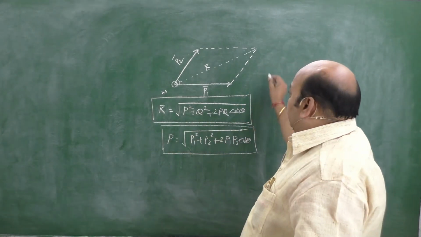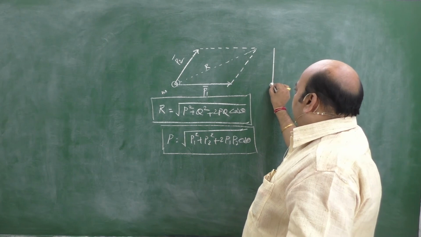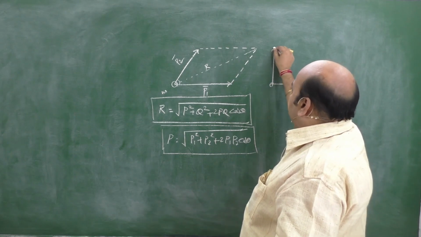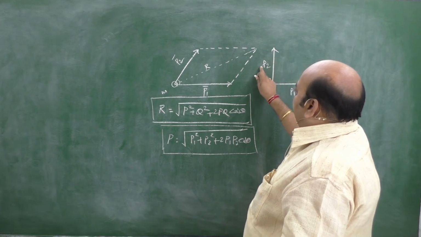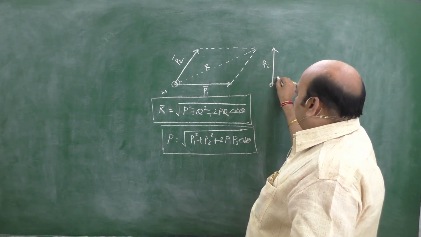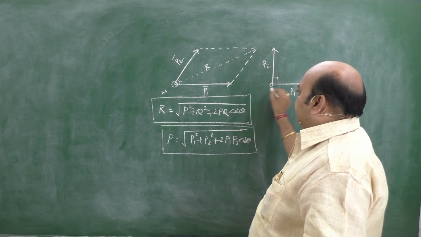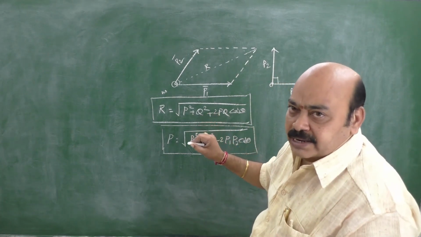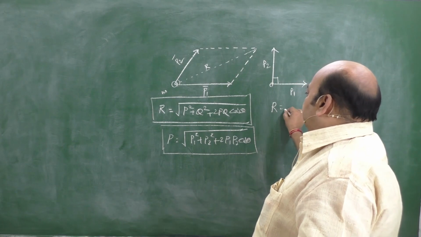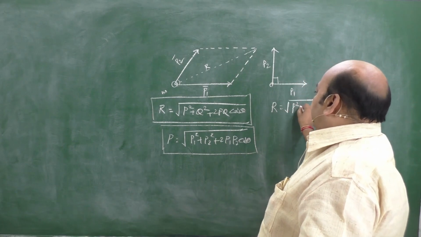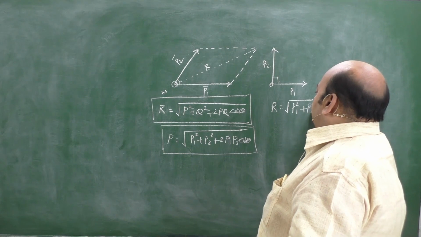For example, if these momenta are perpendicular, our job becomes very simple. This is one of the cases. This is P1 and this is P2. As given in the case, these two are mutually perpendicular, so theta is equal to 90 degrees. Cos 90 is nothing but 0. Hence, the resultant of these two becomes the square root of P1 squared plus P2 squared.